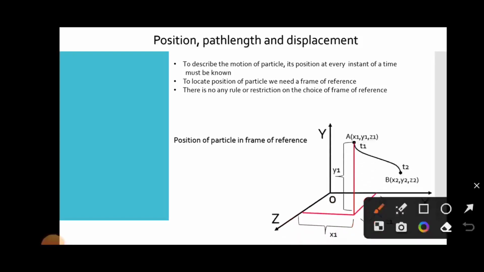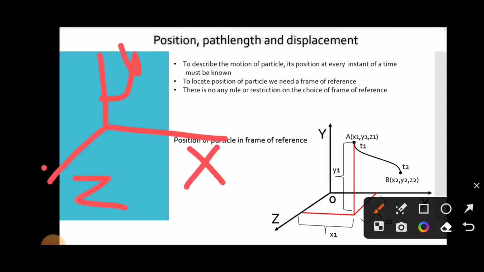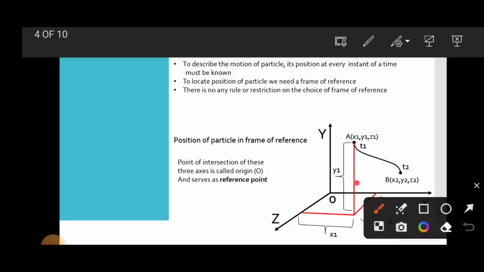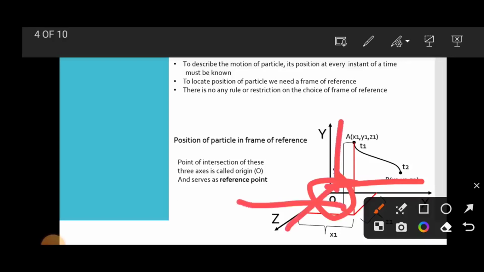Here, consider the figure. We can choose three mutually perpendicular axes and name them the x, y and z coordinates. Here are the three axes, x, y and z. The point of intersection of these three axes is called the origin, O, and serves as a reference point.